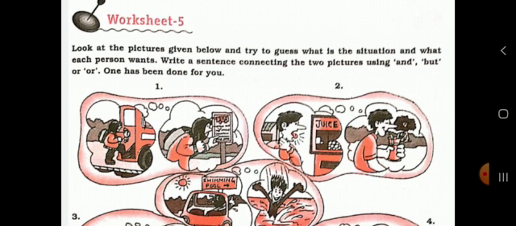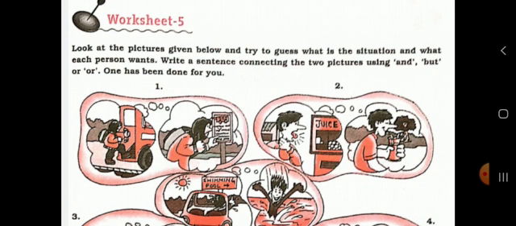Look at the pictures given below and try to guess what the situation is and what each person wants. Then write a sentence connecting the two pictures using and, but and or. These three conjunctions you can use, or any other conjunction also. One has been done for you.